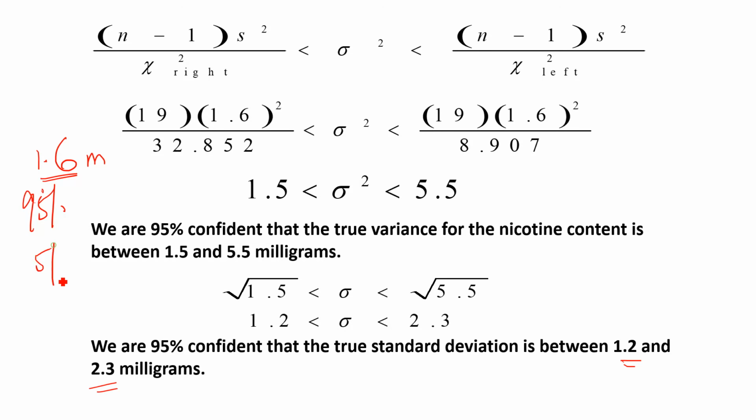But we had 5% doubt, which is the critical region. That is why we have to find out the range. So this is the formula calculation. We have to find out the range. So here I said it is between 1.2 to 2.3 milligram for the population.